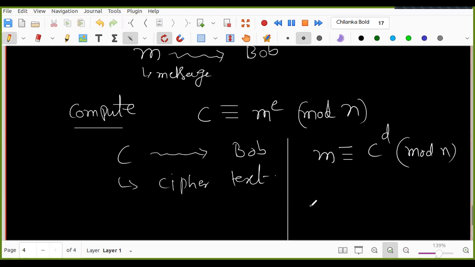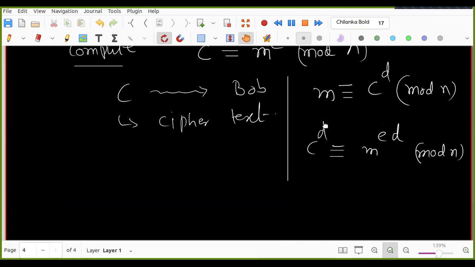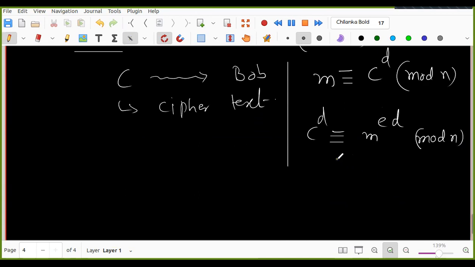Because C power D is equal to M power E, power D. So this is M power ED mod N, right? Now we are claiming that this is congruent to M mod N. Why? Okay, so that is the question.